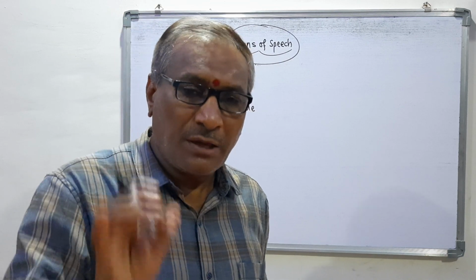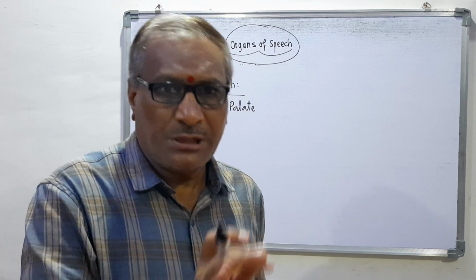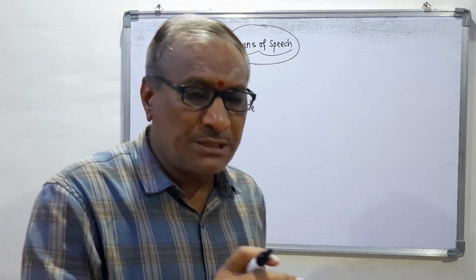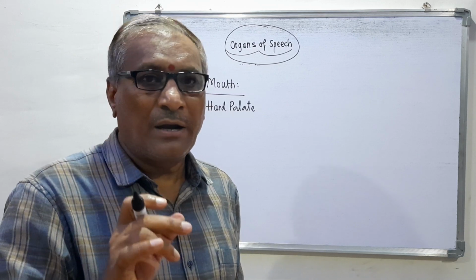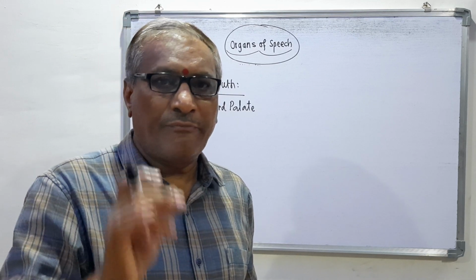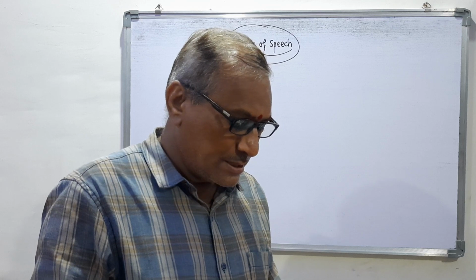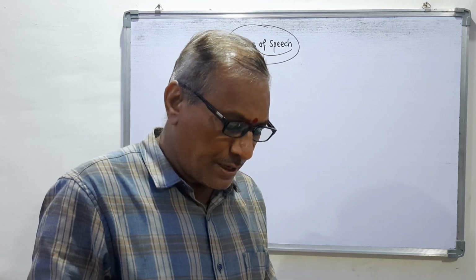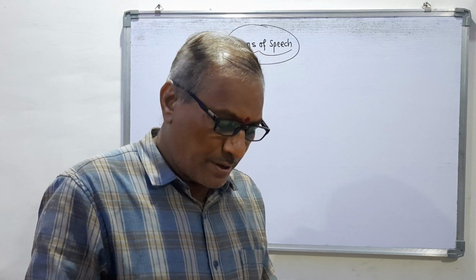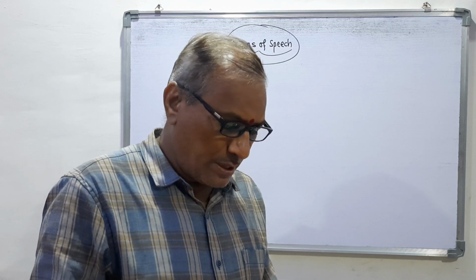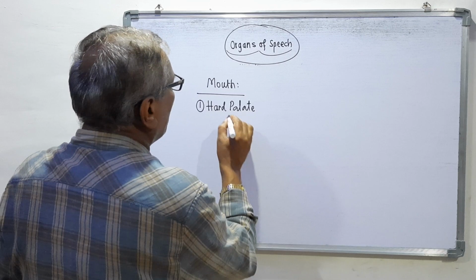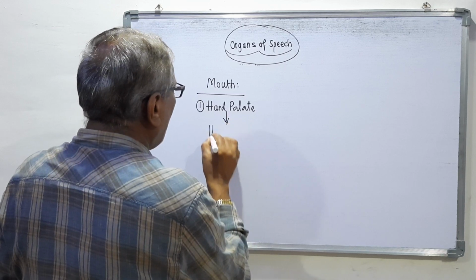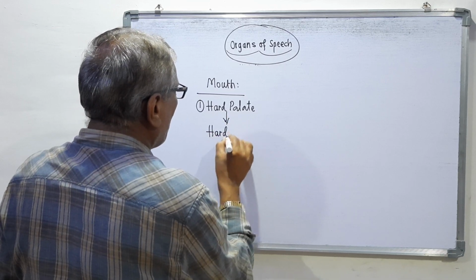We cannot easily touch it, and if we touch it, we feel it is very hard, and that's why this is called the hard palate. The second name I will tell you is the hard mouth roof. Hard palate means hard mouth roof.